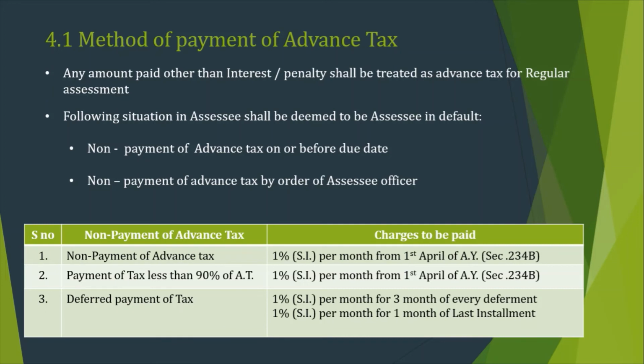Payment of advance tax less than 90% of advance tax: it means that if the total advance tax is 100 rupees and the assessee paid only 80 rupees, he is liable to pay interest at 1% simple interest per month from 1st April of the assessment year. Deferment of payment of tax means he does not pay tax before the due date. So 1% simple interest per month for 3 months for every deferment, and 1% simple interest per month for 1 month for the last installment, meaning 15th of March.